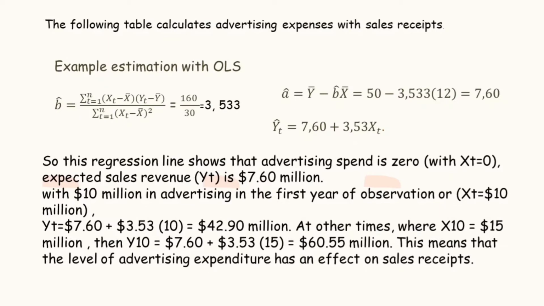At other times where expenditure is $15 million, then YT equals $7.16 plus $3.50 times 15, which is $60.16 million. This means that the level of advertising expenditure has an effect on sales.